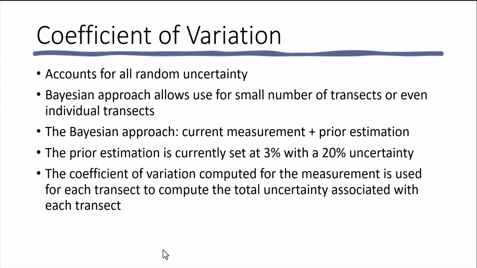The coefficient of variation accounts for all of the random uncertainty. The Bayesian approach allows for the use of a small number of transects or even individual transects. The Bayesian approach uses information from the current measurement and a prior estimation. The prior estimation in QRevInt is currently set to 3% with a 20% uncertainty. The coefficient of variation computed from the measurement is used for each transect to compute the total uncertainty associated with each transect.